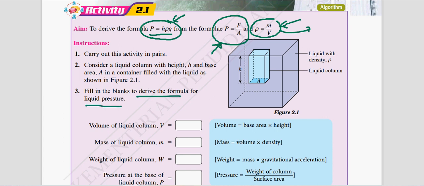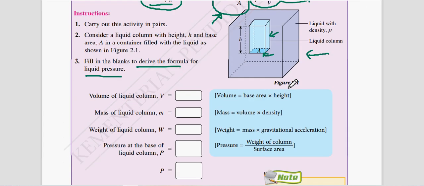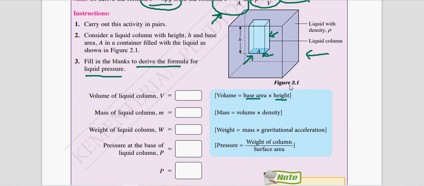We have the diagram here showing water, and we pick a column of water in a cuboid shape, with a height h and a base area A. The volume of the column will be equal to the base area times the height, so I can put here A times h.